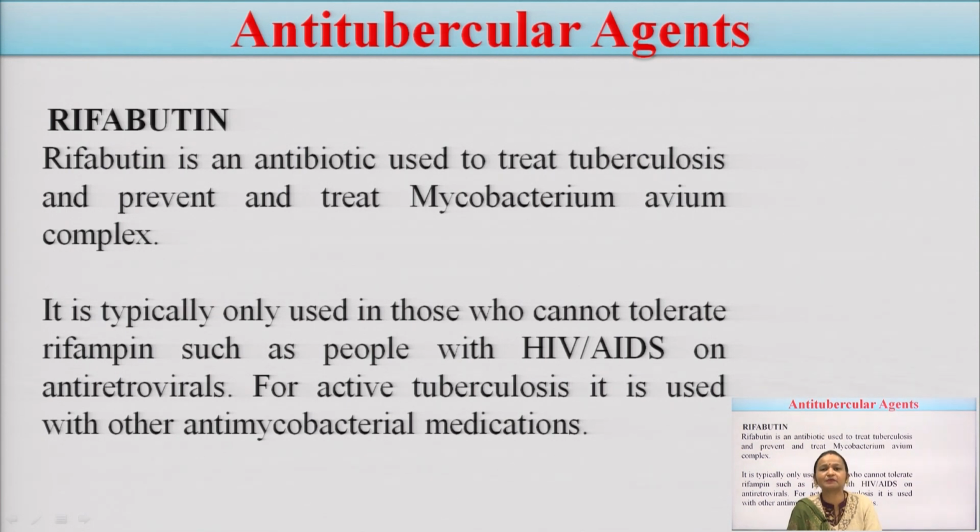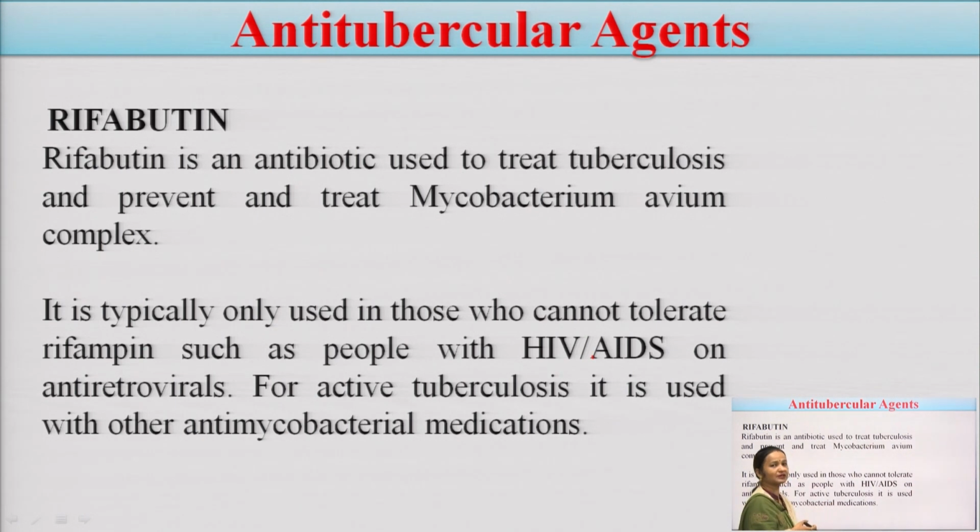We have discussed in the previous lecture that people prone to tuberculosis are those with a very weak immune system, and people suffering from HIV or AIDS, acquired immunodeficiency syndrome, have a very weak immune system. So it is mainly used to treat those people who develop tuberculosis.